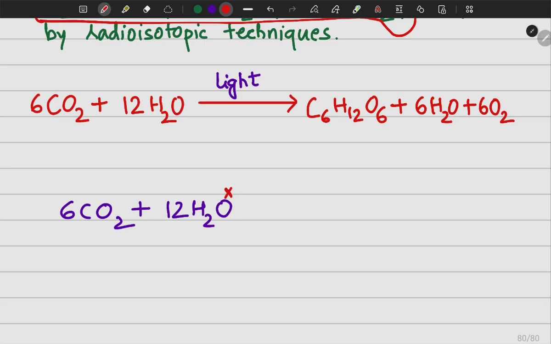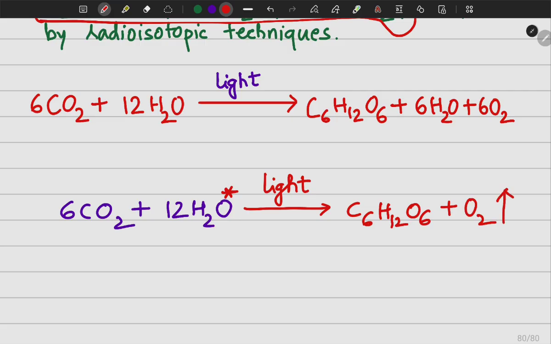Okay, so I'm putting an asterisk mark here, which shows that the oxygen of the water is radioisotopic. Now, in the process of photosynthesis, we are using a radioisotope in the water that is being used in photosynthesis. And now the C6H12O6 carbohydrate will be formed and oxygen will be released here.